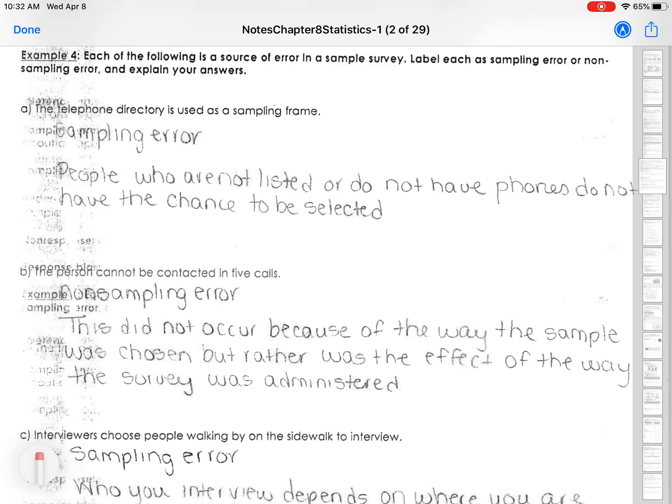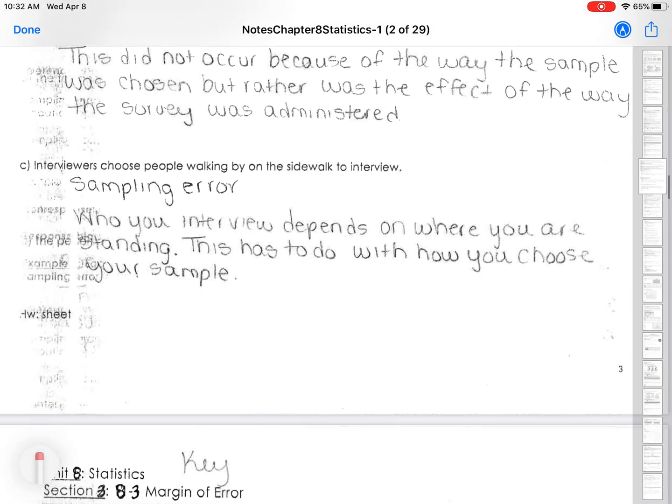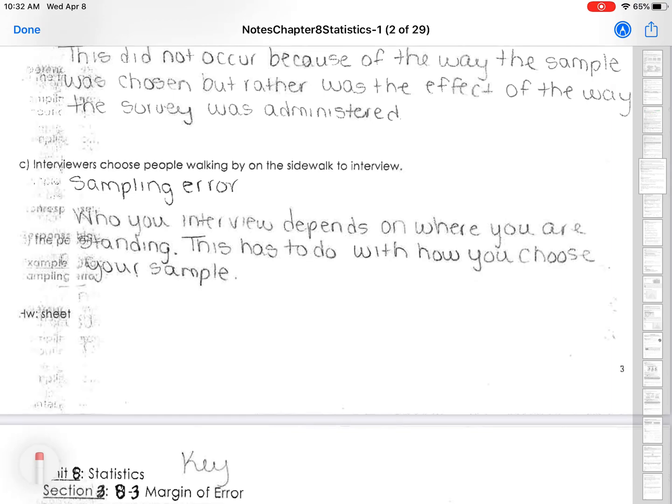All right, for B, the person cannot be contacted in 5 calls. Well, that would be a non-sampling error. This does not occur because of the way the sample was chosen, but rather was the effect of the way the survey was administered. Okay?